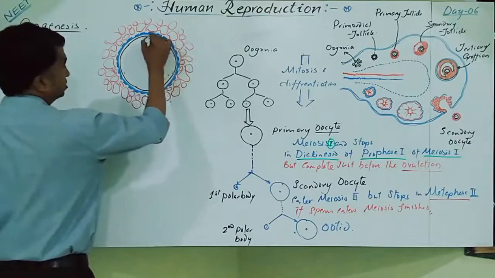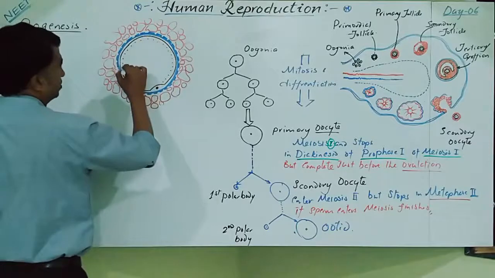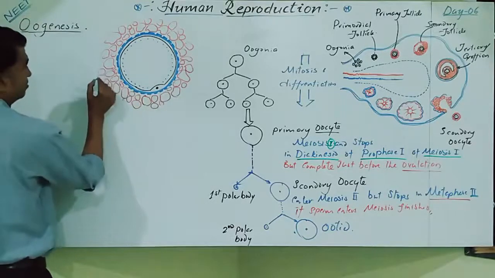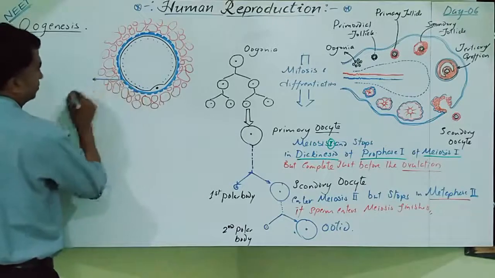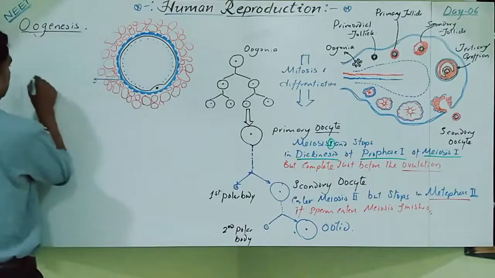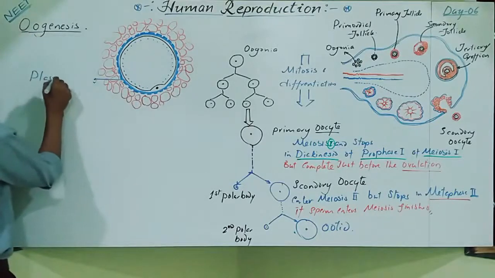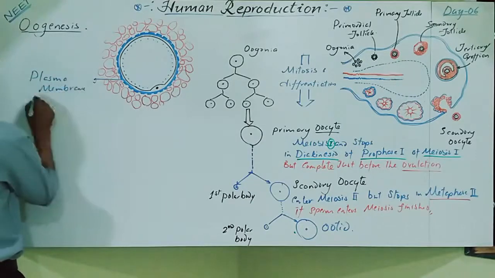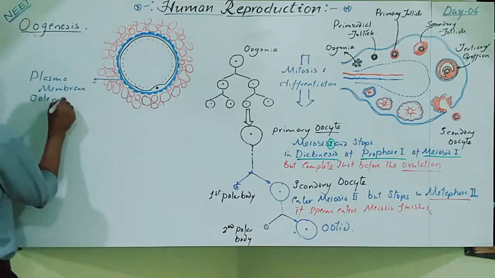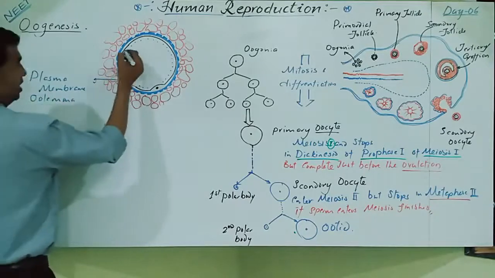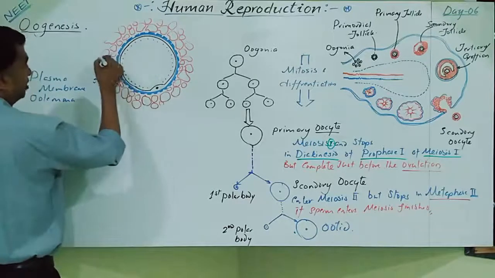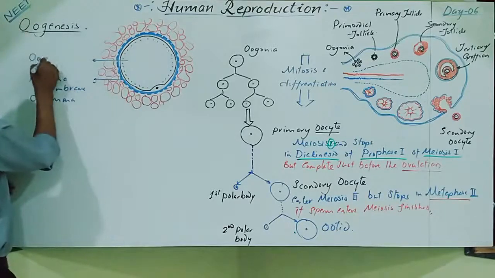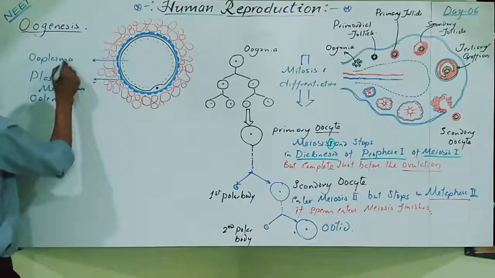The central part is called the ooplasma. Yes, this is the ooplasma, and it is surrounded by the plasma membrane, which is called the oolemma. This is called the plasma membrane or oolemma, and this oolemma encloses the ooplasma or cytoplasm.